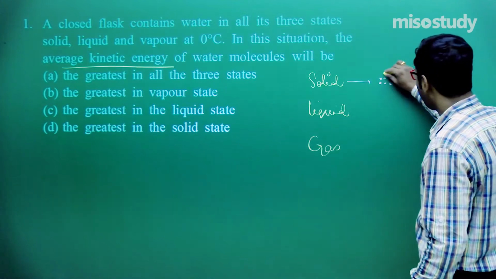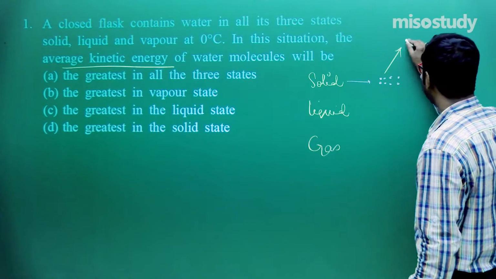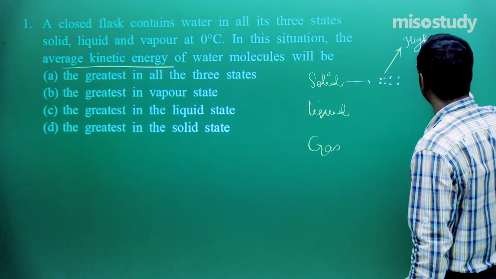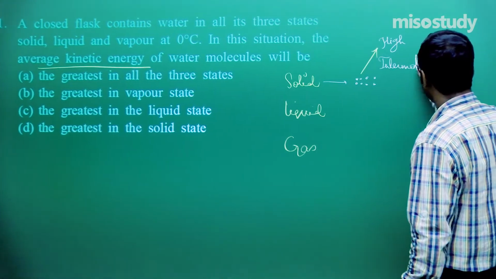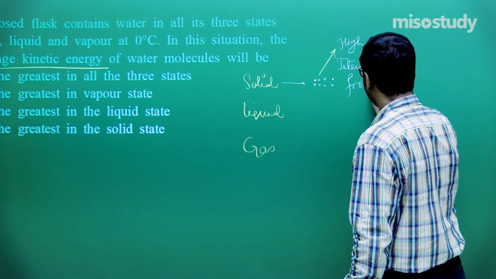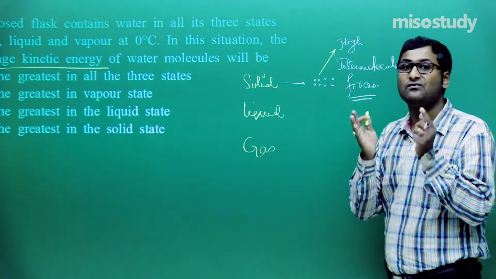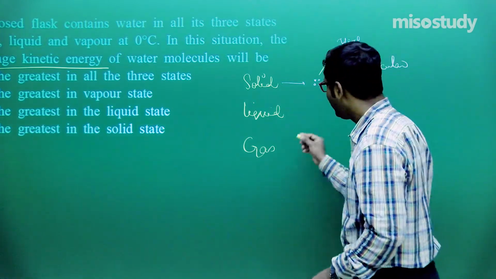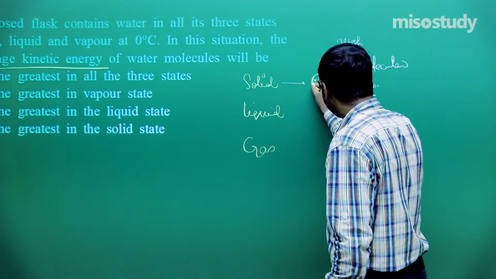If there is a very closeness between the particles, then we can say there is high intermolecular force of interaction. If there are high intermolecular forces, then there is very less randomness, that is, very less movement.